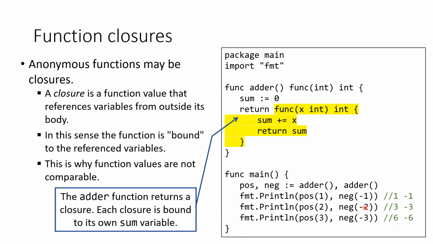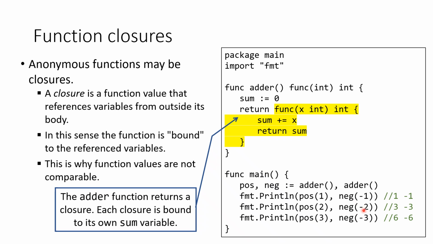Similarly, when we call neg of -2 and then neg of -3, it adds -2 and then -3 to the sum variable of neg, which is independent of the sum variable of pos.